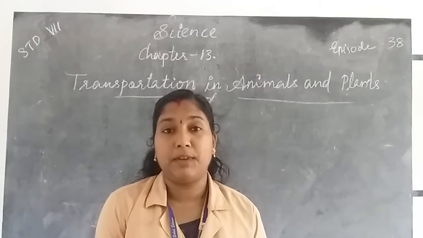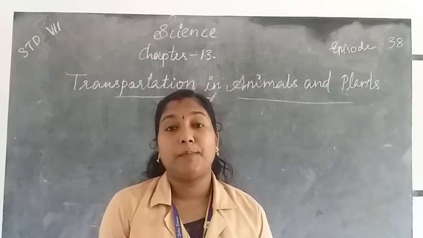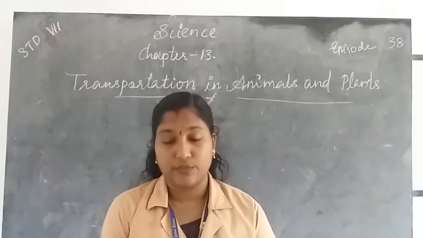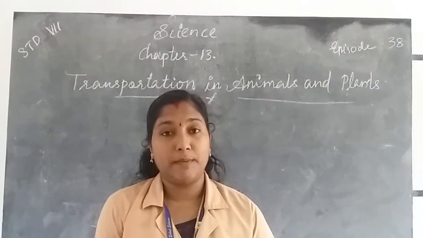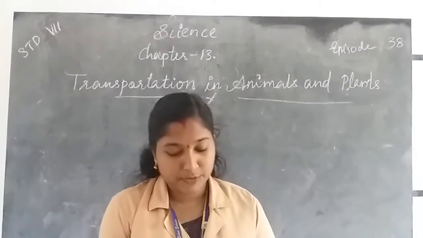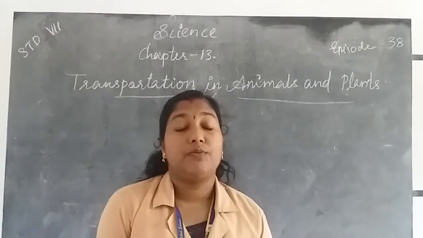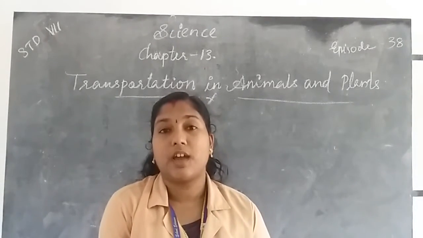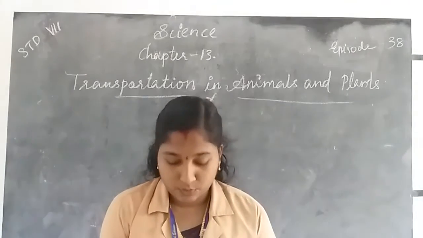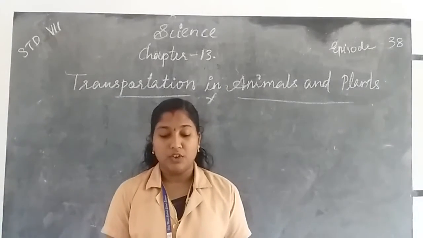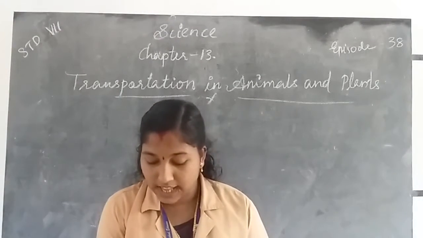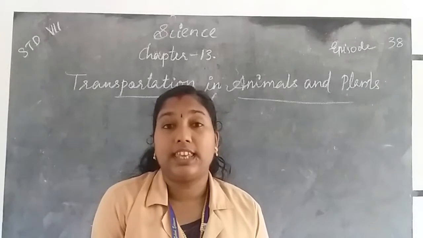Next we learned about veins. Veins are blood vessels which carry carbon dioxide-rich blood from all the parts of the body back to the heart. The veins have a very thin wall, and there is also a valve situated in them, which allows blood to flow only towards the heart.